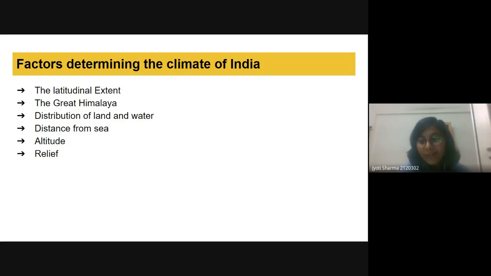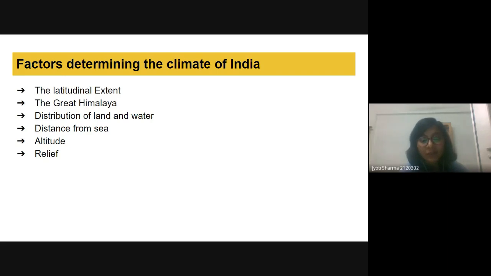But the second thing is also that the monsoon is mainly dependent on the Great Himalayas as well, because this is the range where the wind gets stuck and changes direction, and because of this we get rainfall in Uttar Pradesh, in Bihar, in this region.